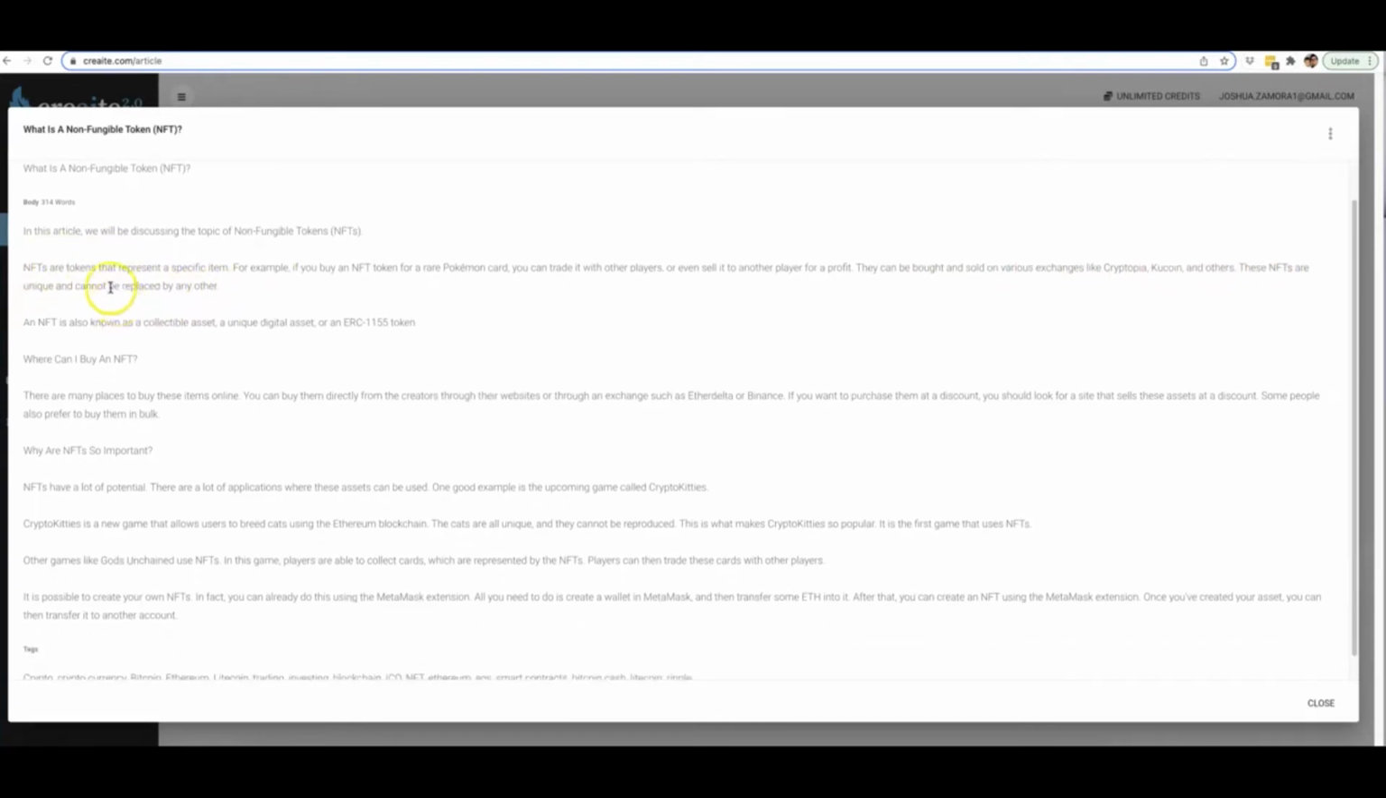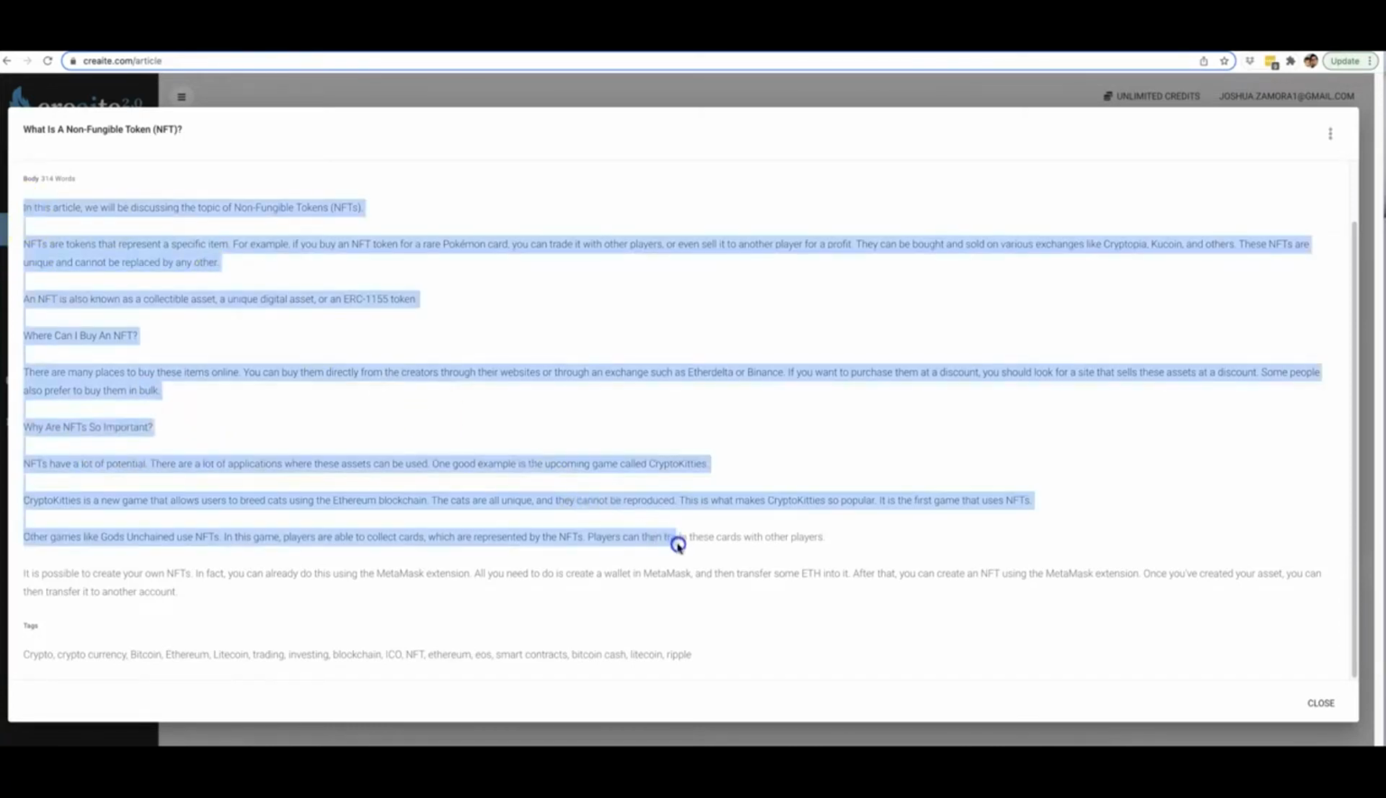Perfectly readable intro to that article there, and you can see it also covers the other topic that I wanted, which is where can I buy an NFT, and then it took it upon itself to cover another topic: why are NFTs so important? So even though I supplied it with two topics that I wanted to cover, our artificial intelligence felt like it still wasn't enough, so it continued writing, and it included why NFTs are so important. All right, so that is another powerful side to our artificial intelligence, is that it will continue to write your article until it feels that it has covered enough value to stop writing.